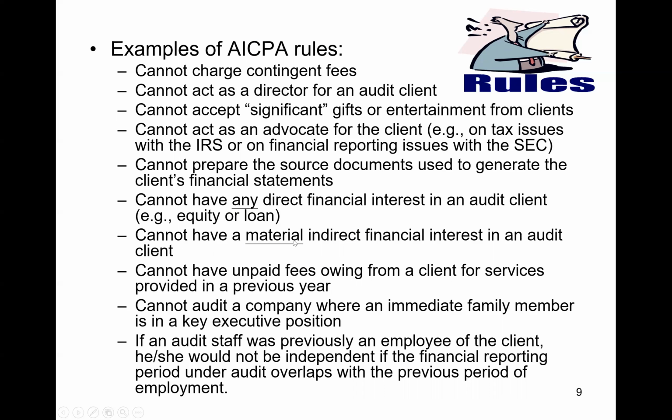You cannot have a material indirect financial interest in a client. And again, in question 1, I'll talk about what's the difference between direct and indirect, and what do we mean by material versus any financial interest. You cannot have unpaid fees owing from a client for services provided in a previous year. You can't audit a company where an immediate family member is in a key executive position. Okay, just like the auditor cannot be an executive or a director of the company, then an immediate family member like a spouse or a son or daughter or a parent, that would also apply.